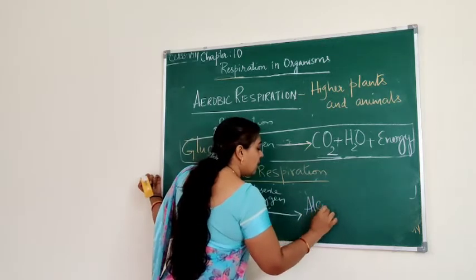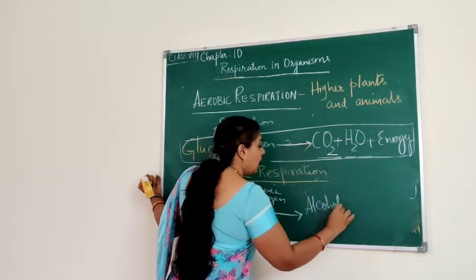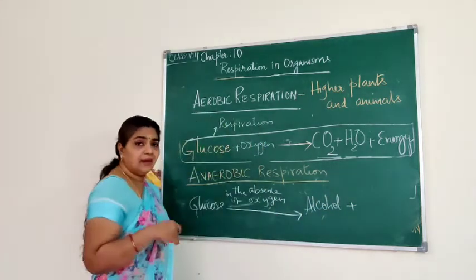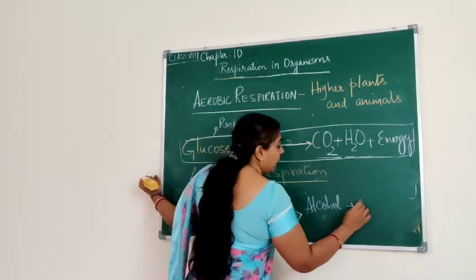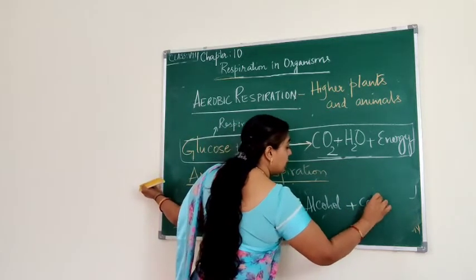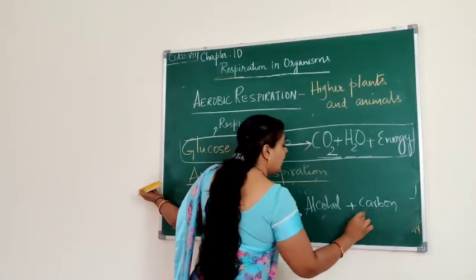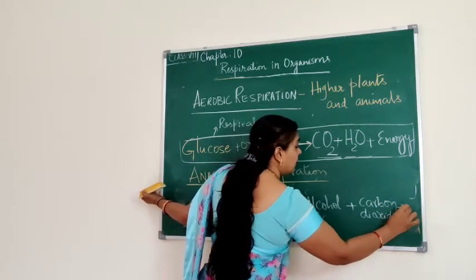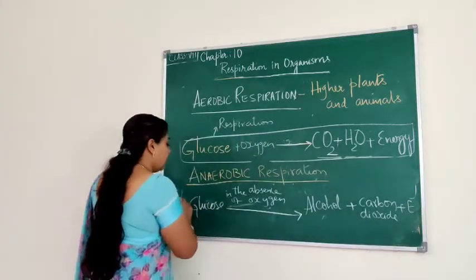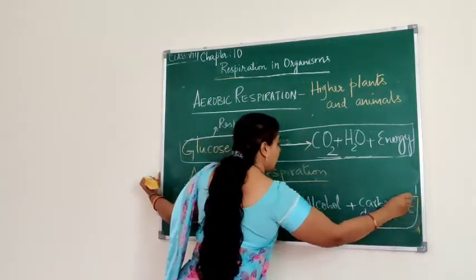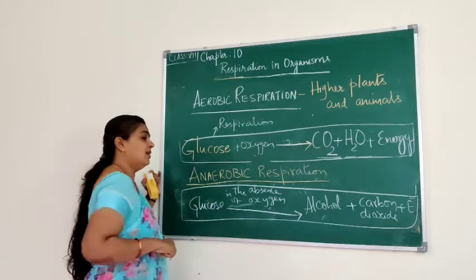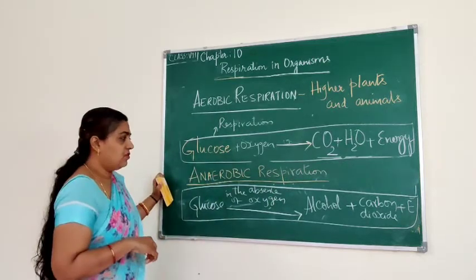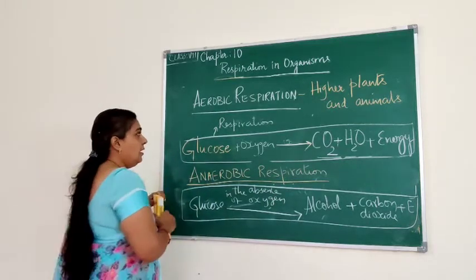It will form a substance called alcohol, that is ethyl alcohol, and even carbon dioxide will be formed, and very less amount of energy will be released. So this is anaerobic respiration. I hope you understood these two types of respiration.